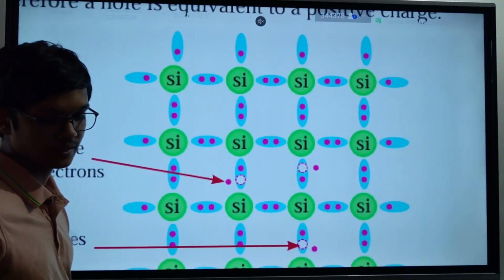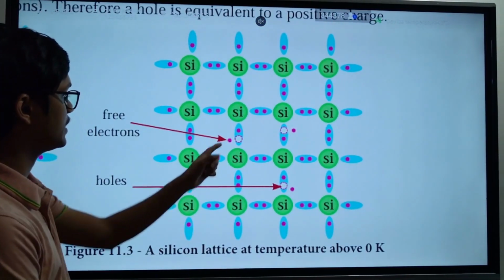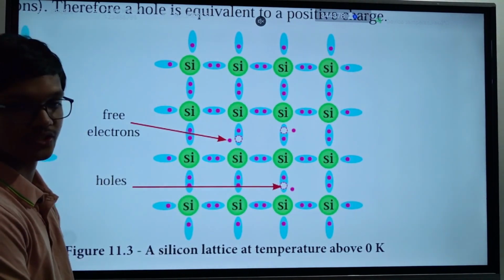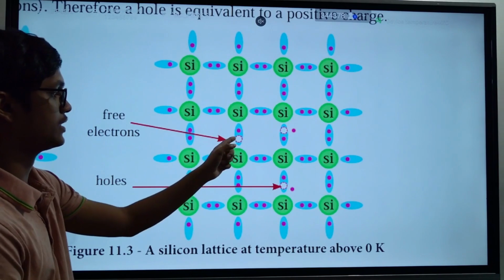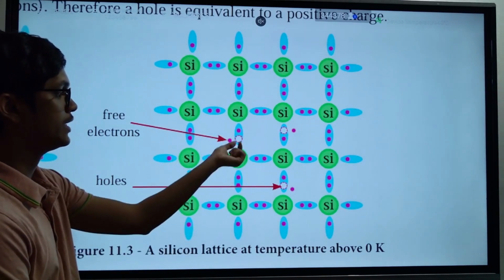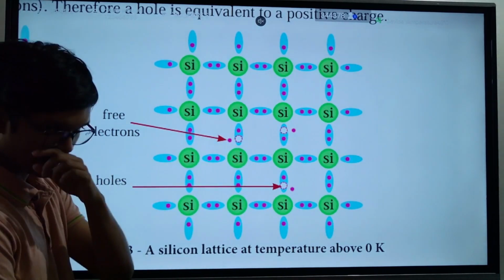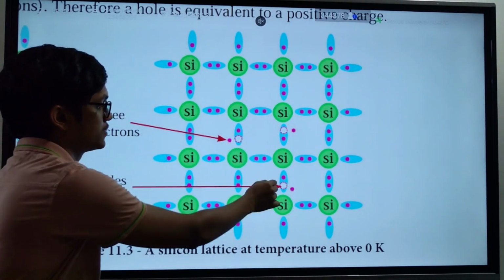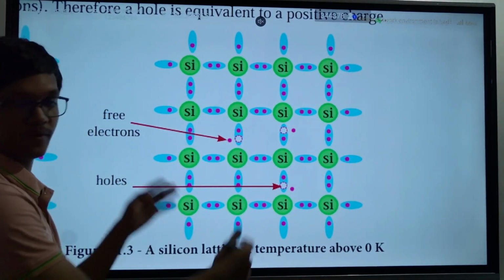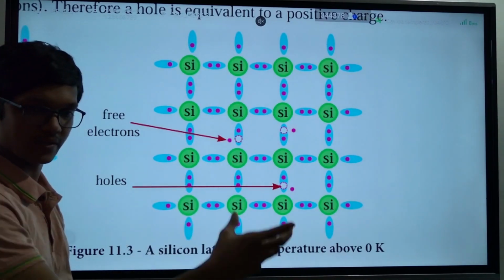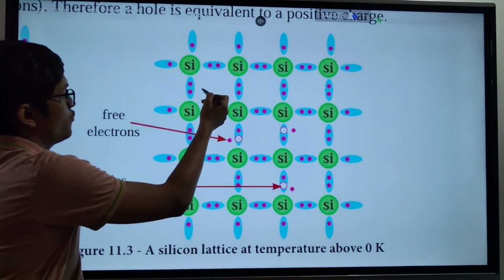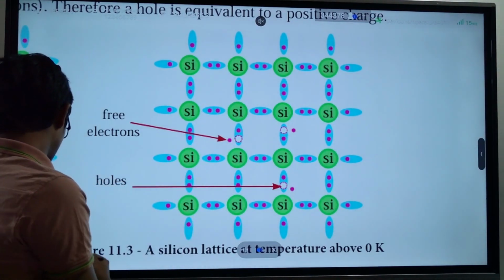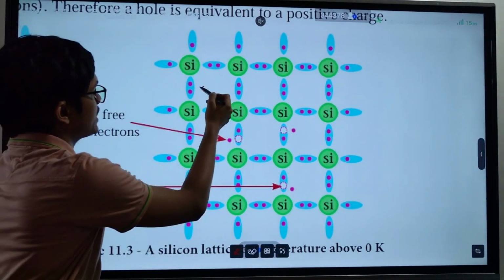When an electron releases like this, now you have free electrons. At the same time, when an electron comes out of a bond, it creates a hole here. Now, when you provide a potential difference, or if you connect a battery to the system, due to that potential difference, electrons can move freely like this.